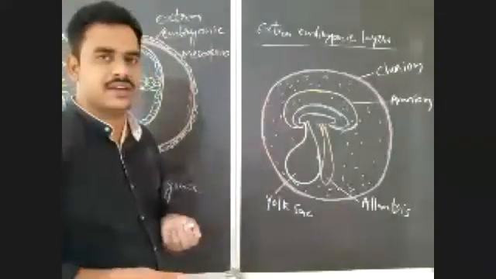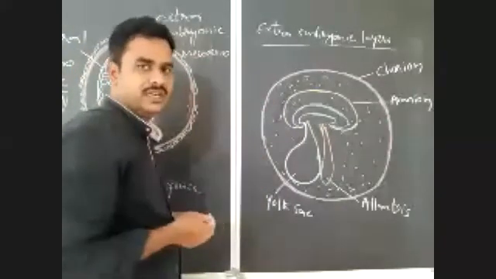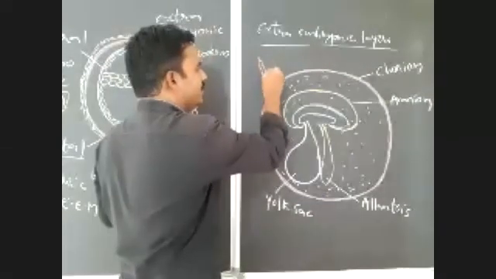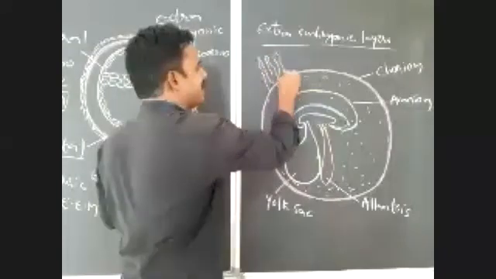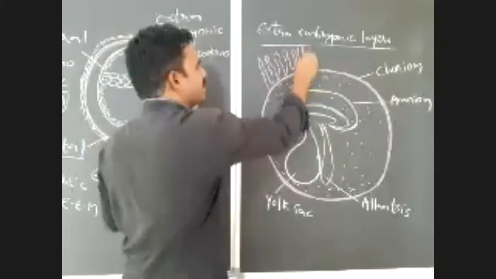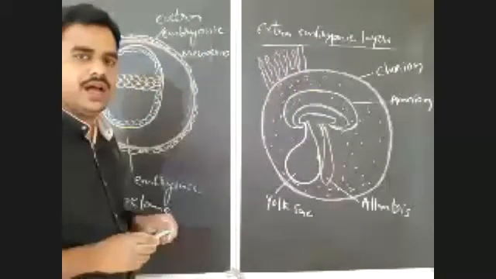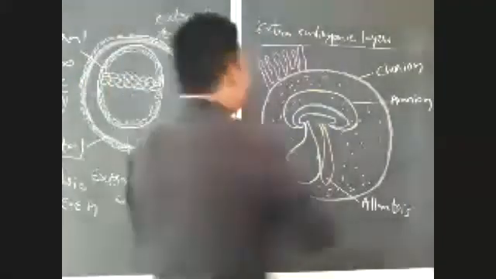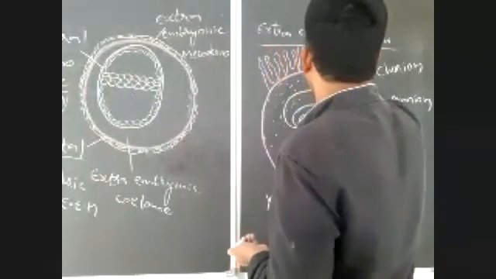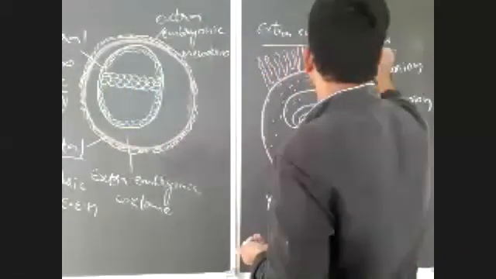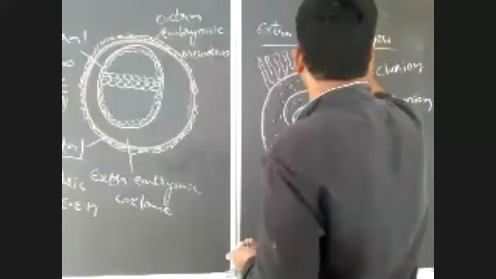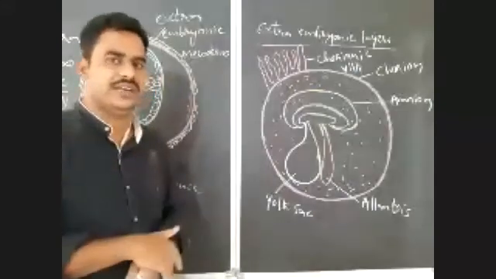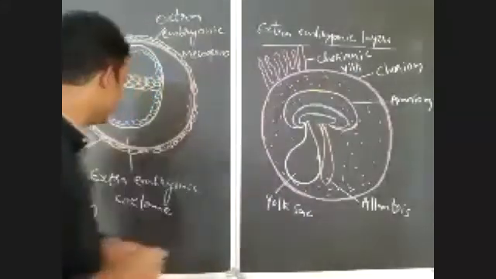And this chorion, after implantation, there is formation of some finger-like projections which are known as chorionic villi. What are these? Chorionic villi. On the chorion, there is formation of chorionic villi after implantation. What is the importance of this chorionic villi? Why is there formation of this chorionic villi?